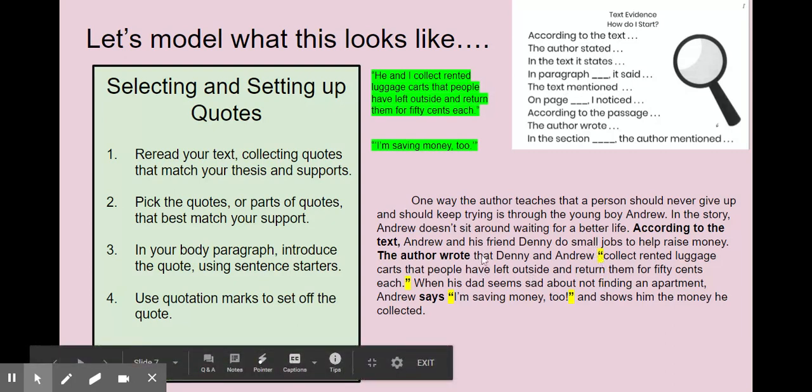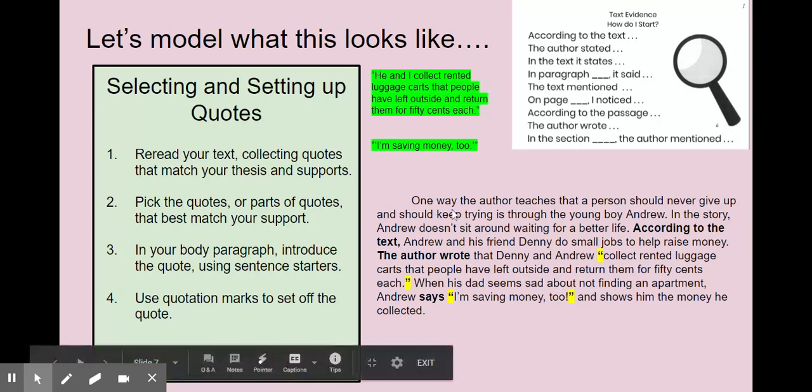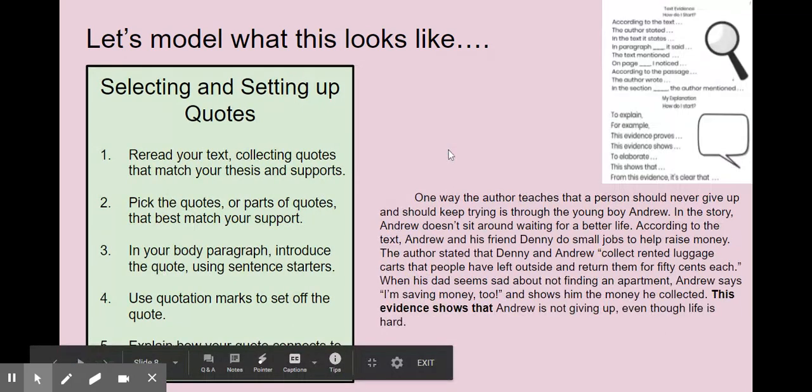I put my quotation marks here because those are not my words. Those are directly from the book. When his dad seems sad about not finding an apartment, Andrew says, "I'm saving money too," and again, quotation marks, and shows him the money he collected. All right, so I just used two of the quotes that I collected.